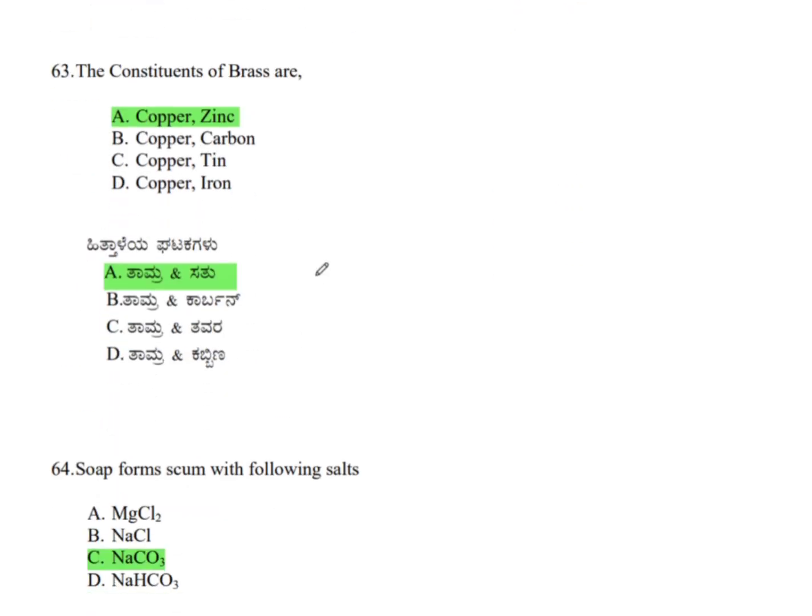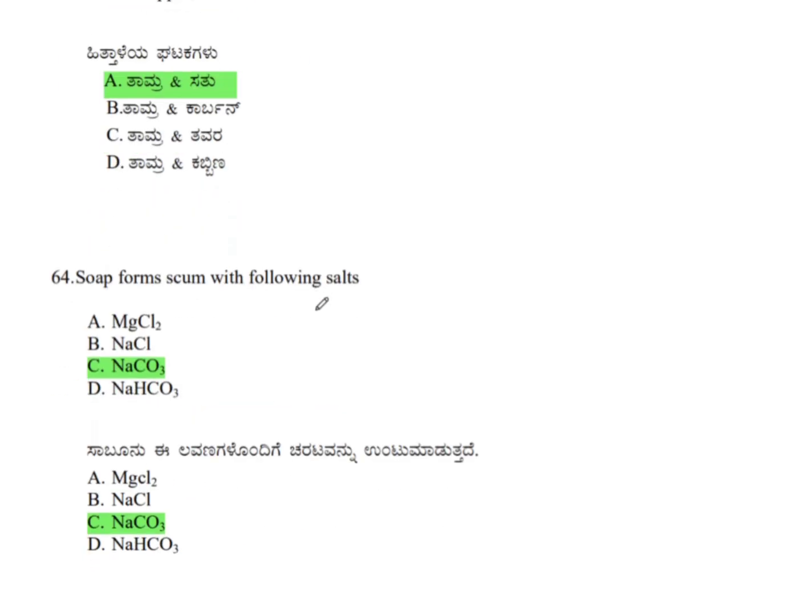Next question. The constituents of brass are copper and zinc. Brass is an alloy which is made up of copper and zinc. In the same way, learn the constituents of alloys which are mentioned in the textbook.